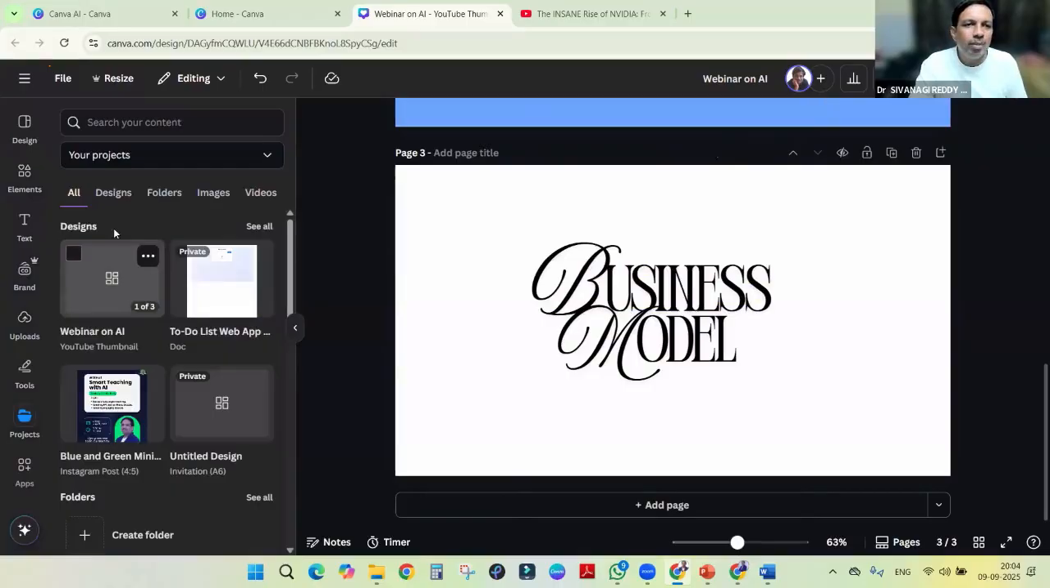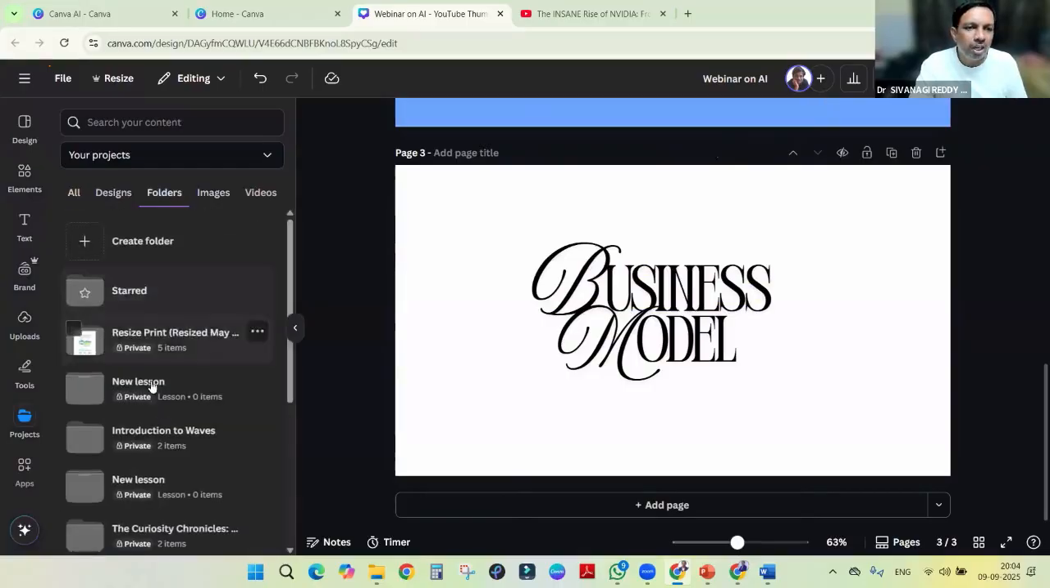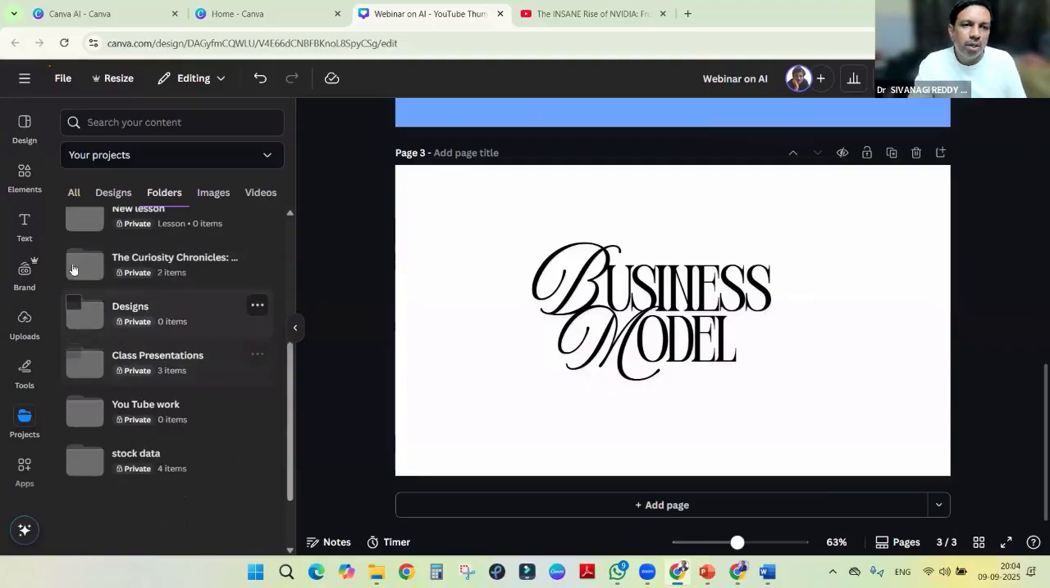Projects means you can save the project with folders. Different folders you can create, whatever work you do, you can add here, like our Google folders only, same.